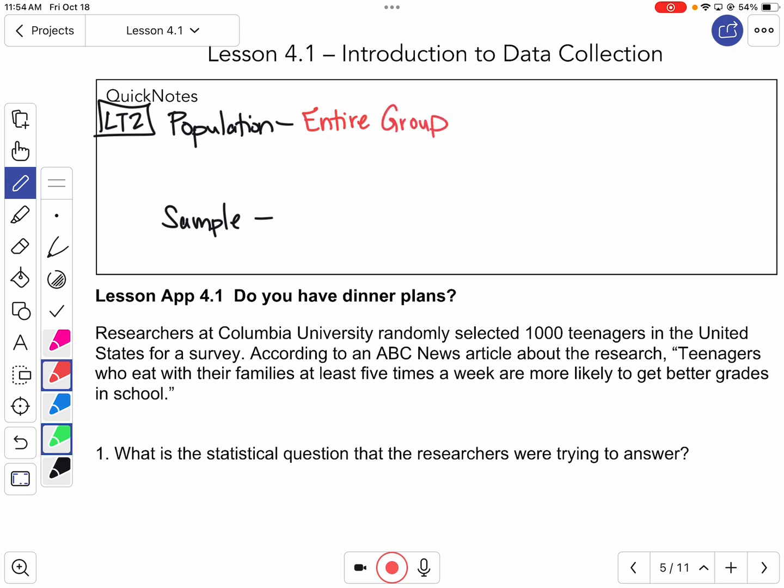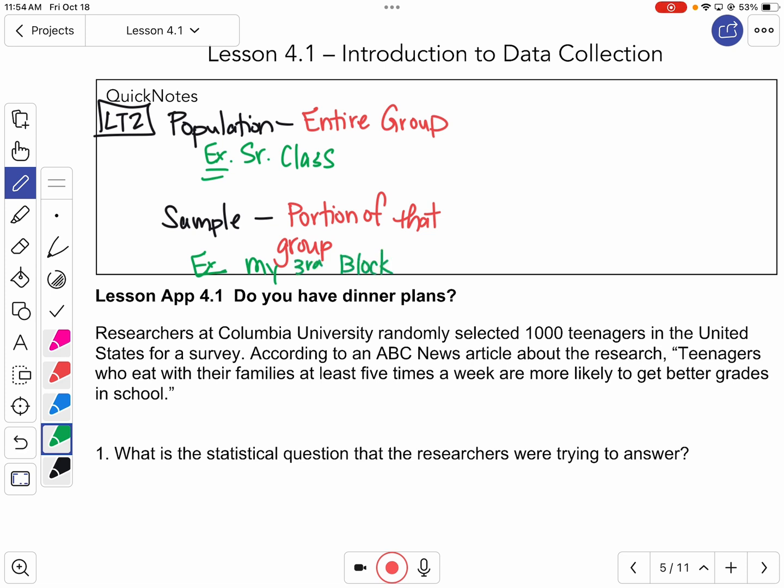If we think of an example, we could say senior class. A sample is a portion of that group. So a sample might be Miss Moore's third block. You're all seniors, and the population is all seniors, but I'm only going to ask questions to my third block, just a portion of that group. That's the difference between a population and a sample.